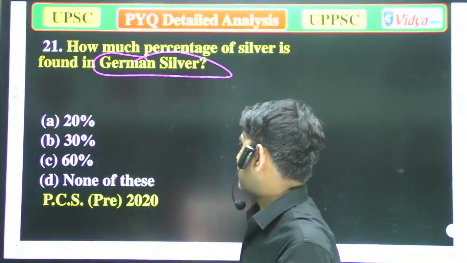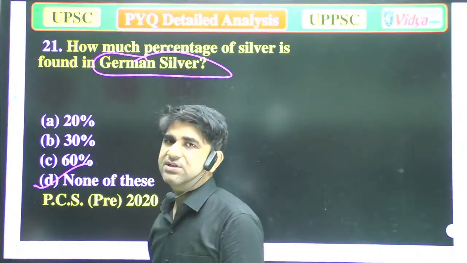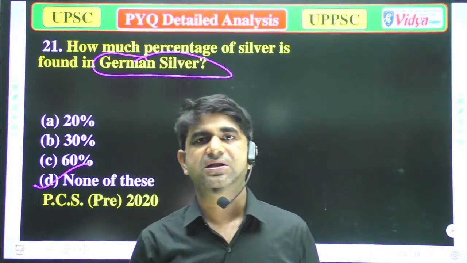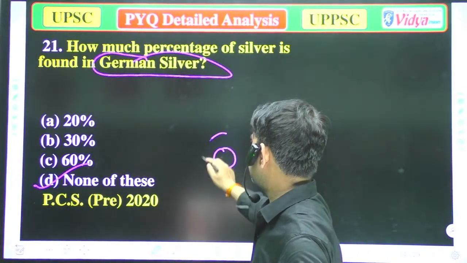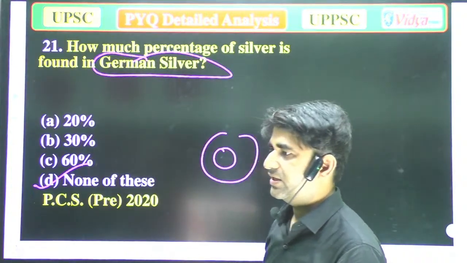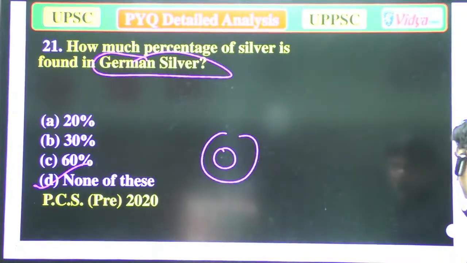It has no silver. So option D is correct, because in German silver there is 0% silver. There is only 0% silver there. So option D is correct. Now we'll move to the next question.